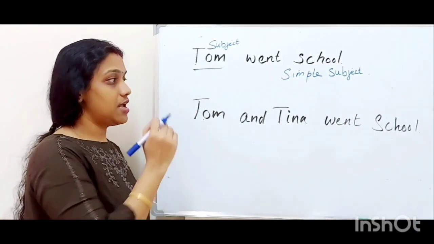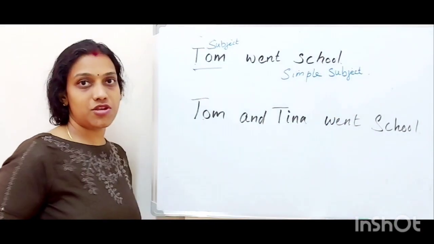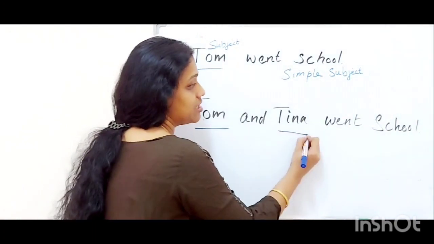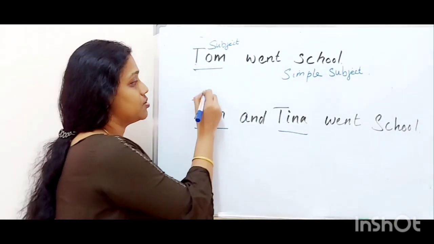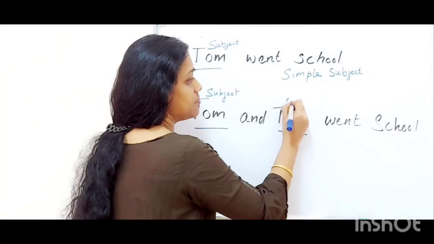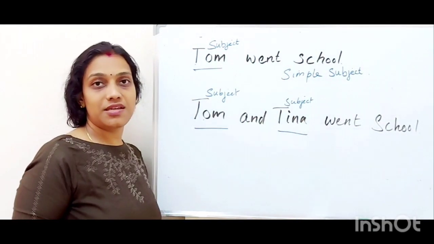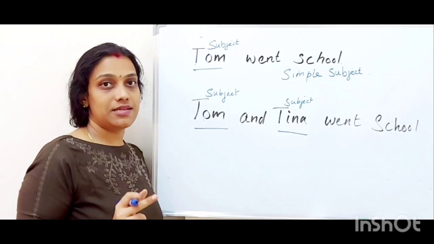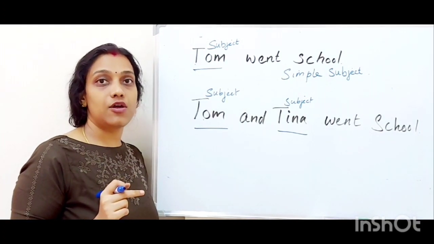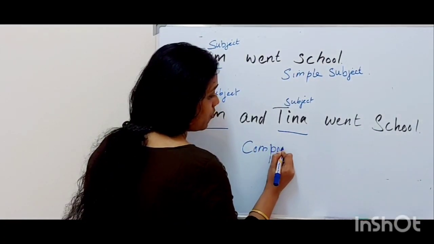Now let us see the second case. Tom and Tina went school. Now what is the change here? You can see Tom is a subject and also Tina. Tina is also a subject here. So Tom is one subject. Our second subject is Tina. Now how many subjects are there in this sentence now? Two subjects are there. If there are two subjects in a single sentence, we can say that it is a compound subject. So it is a compound subject.